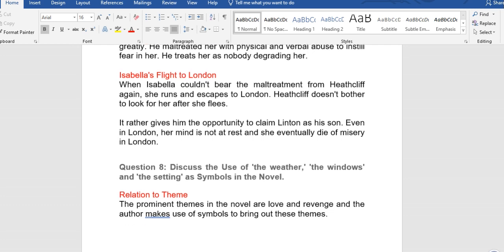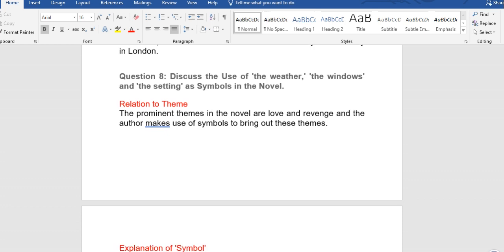The second question: discuss the use of the weather, the windows, and the setting as symbols in the novel. The first thing to do there, as usual, is relation to theme. That is, relate the question to the theme of the novel. The prominent themes in the novel are love and revenge, and the author makes use of symbols to bring out the themes.